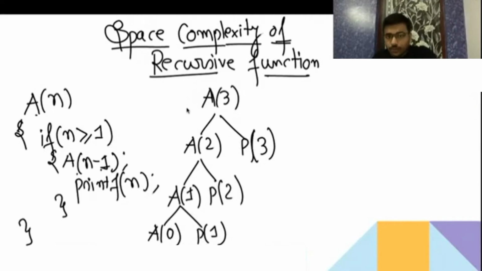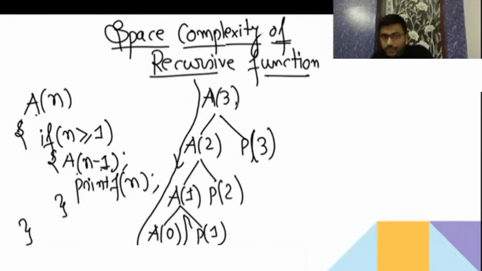If I ask you what the output of this function is when you call it with A(3), then traverse the tree top to down, left to right. So you are traversing top to down, left to right.